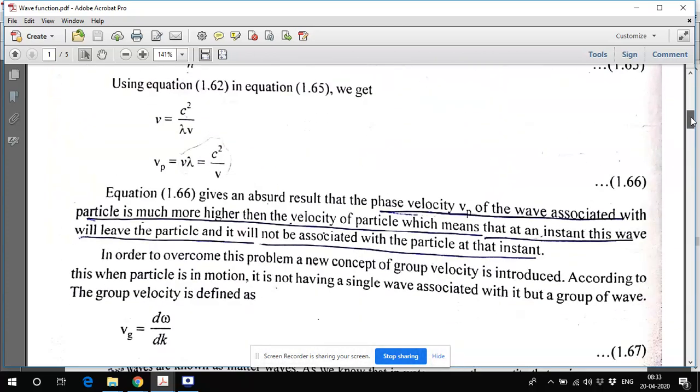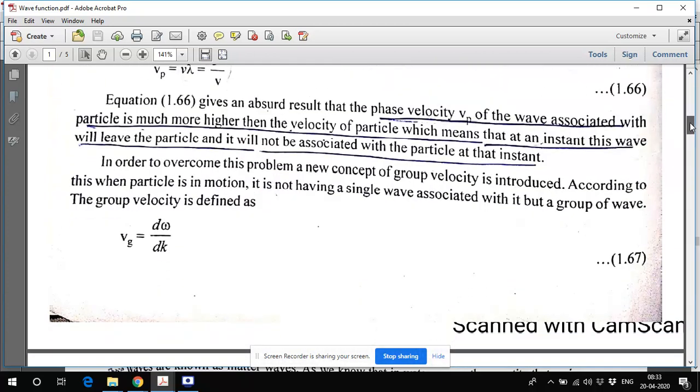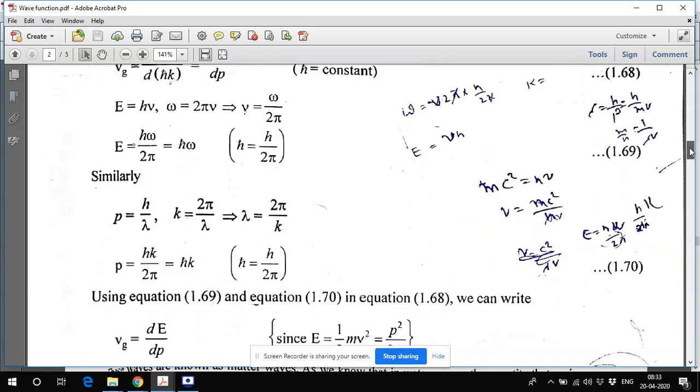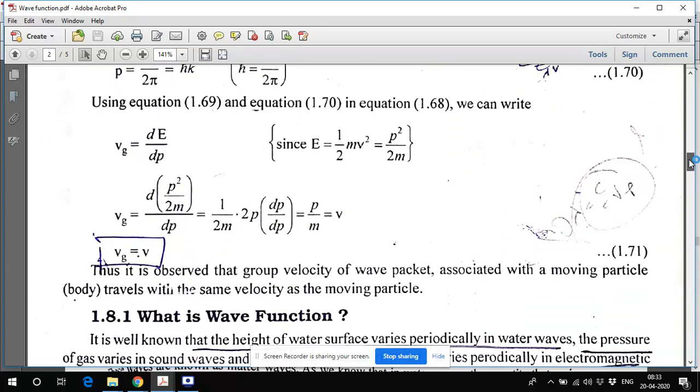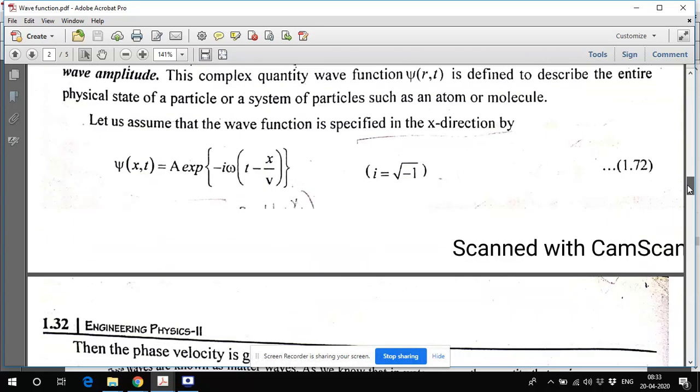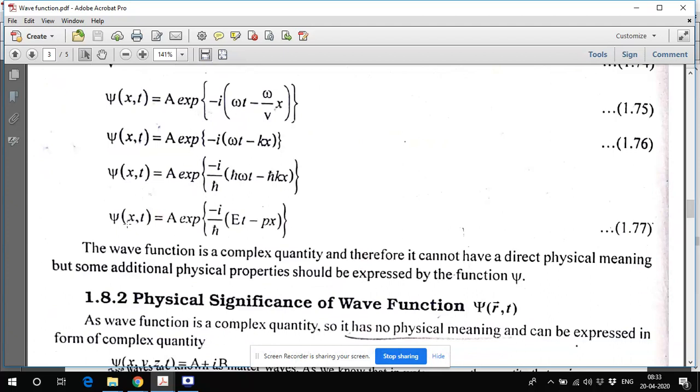We got Vp, then we calculated Vg, which provided the group velocity, exactly equal to the velocity of the particle. That's why we define the wave function in the form of this particular exponential equation.